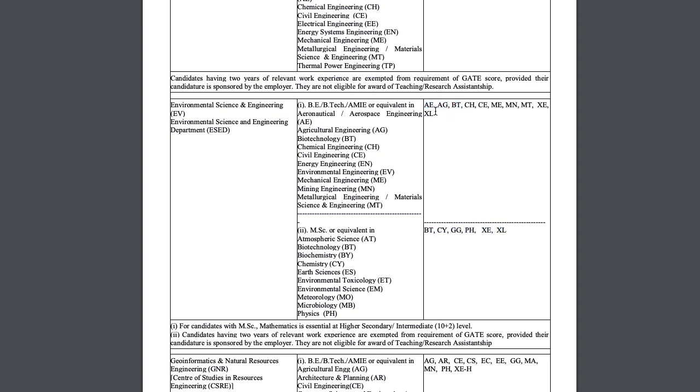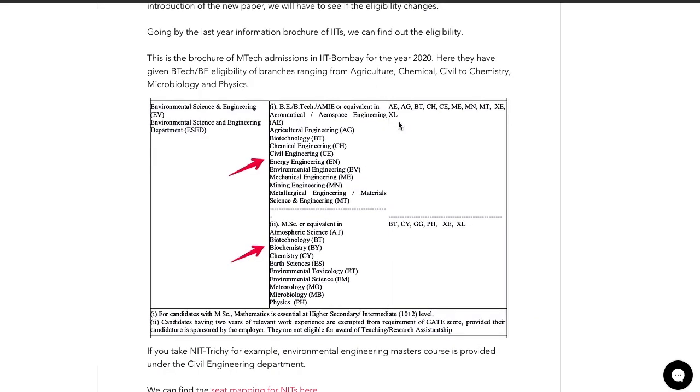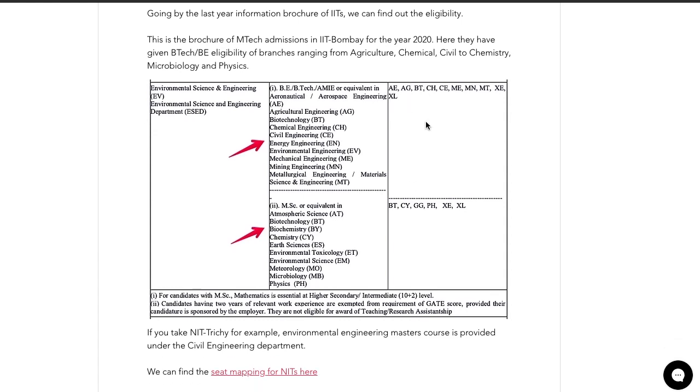Now, mostly they will include ES also as a paper. If you write environmental science, it could be easier for you because you are very much interested in environment. Why should you study structures or something in chemical or biotech to get into it? You purely study what you plan to study in the future. Right now we are seeing that in IITs like IIT Bombay, they admit through these papers which are mentioned, like agriculture, biotechnology, and so on.